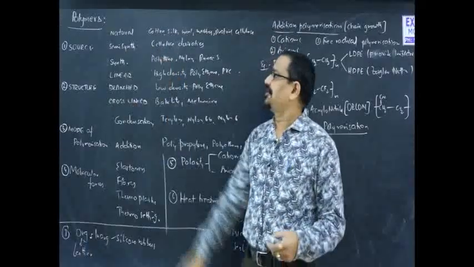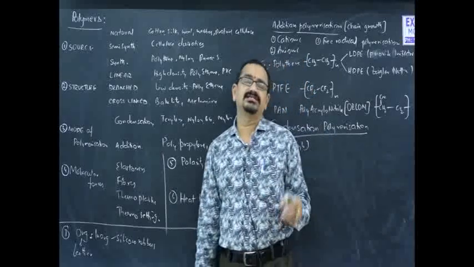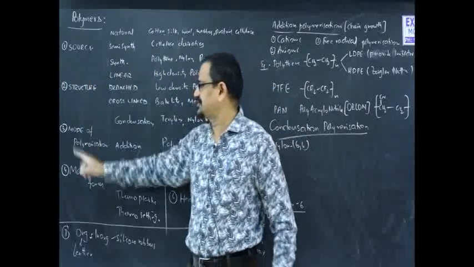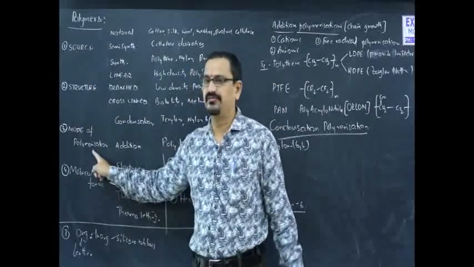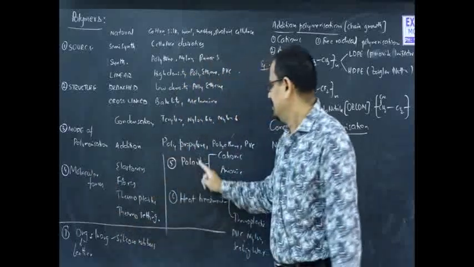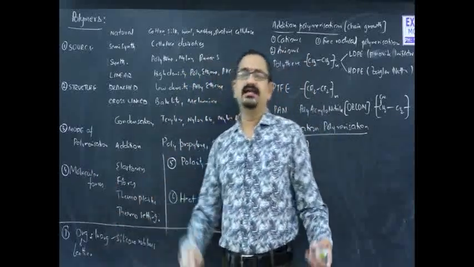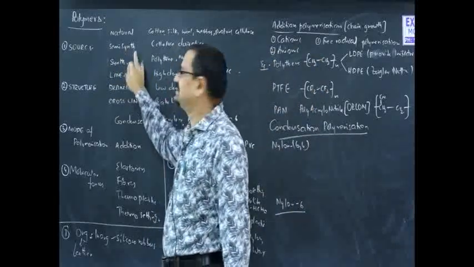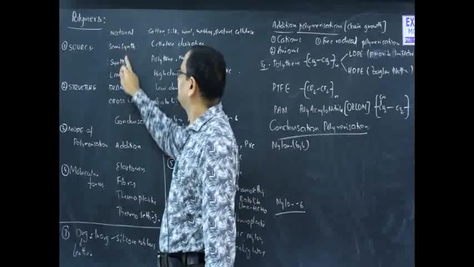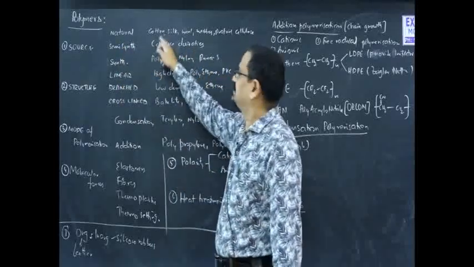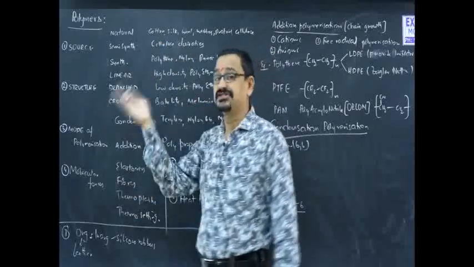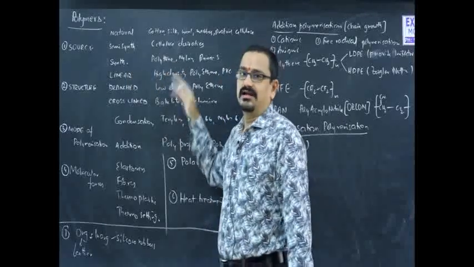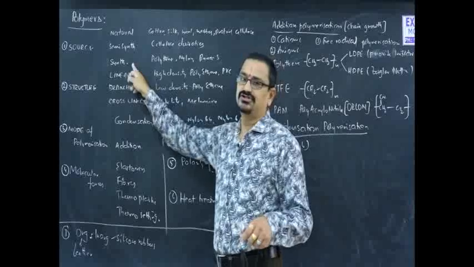When it comes to the next topic, polymers, first of all, one has to learn the classification of polymers into 7 categories based on source, structure, mode of polymerization, molecular forces, polarity, heat treatment, and organic and inorganic basis. So, when it comes to the source, they are of 3 types: natural, semi-synthetic, and synthetic. Natural means which are naturally available, semi-synthetic means which can also be prepared artificially, and synthetic means which are prepared only in the laboratory, in an artificial manner, which have no natural existence.